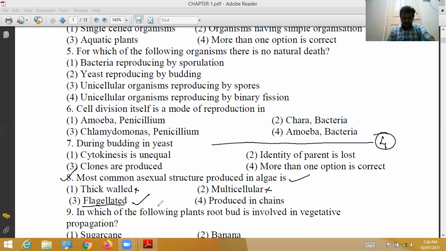Okay, so zoospores possess flagella. So third option is correct. Produced in chains, it is also wrong. In these 4 options, first, second, fourth one wrong. Third option is correct.